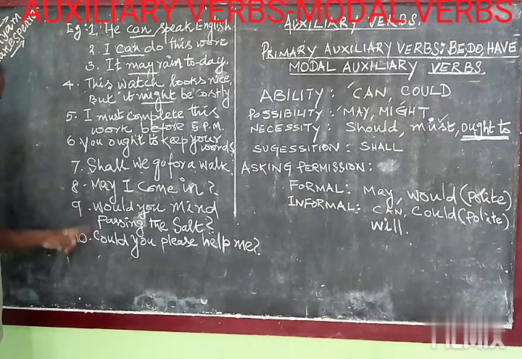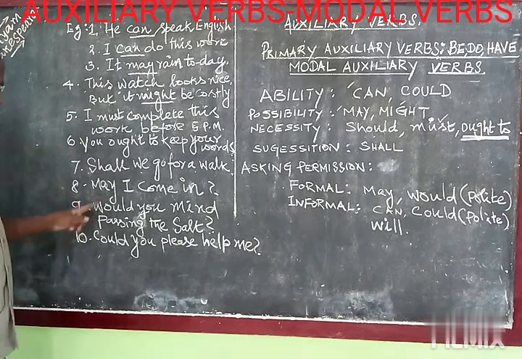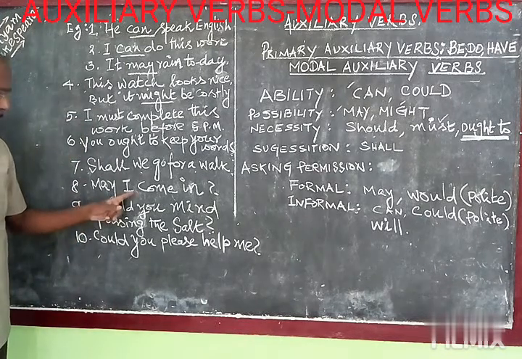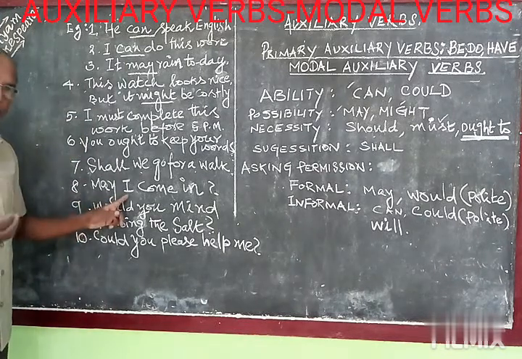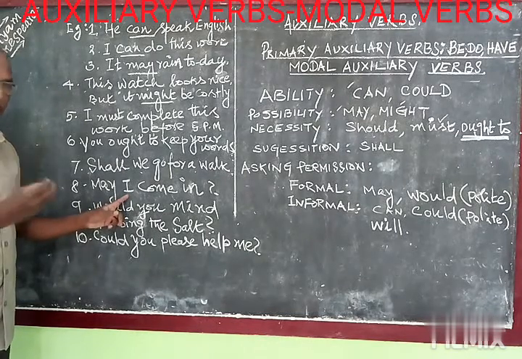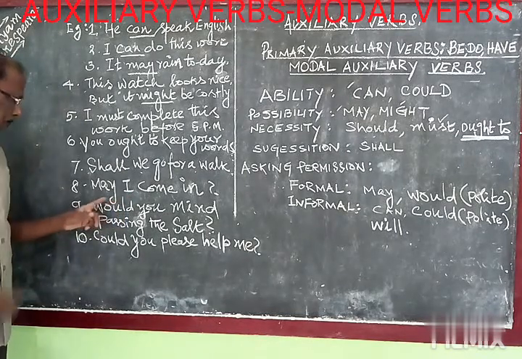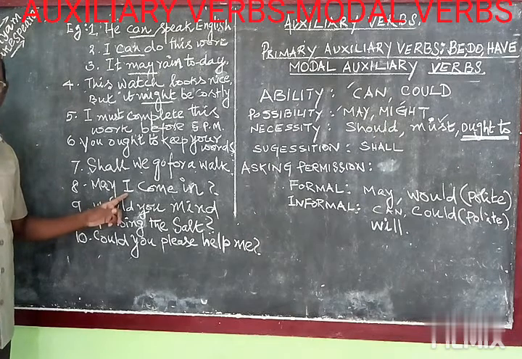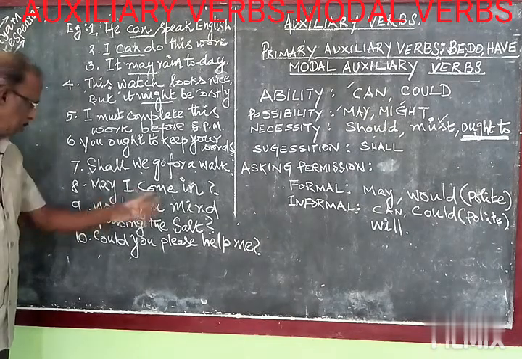Then these, may, would, could, these are all used for asking permission. May I come in, sir? I already told you. May I come in, sir? This is for respectable persons. If you want to ask permission from higher people, we can use like this. You should not use can I come in. May I come in, sir?